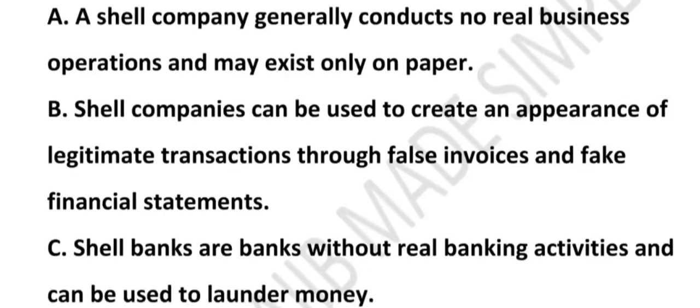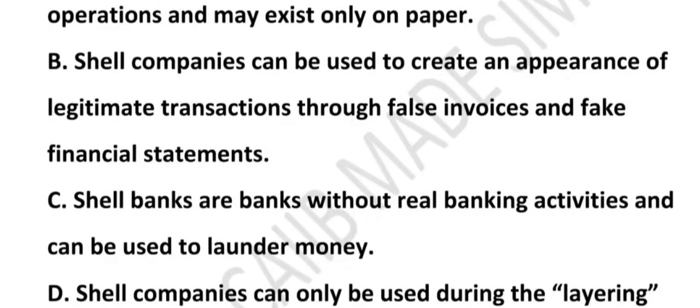Then option B, shell companies can be used to create an appearance of legitimate transaction through false invoice and fake financial statement. Is this correct? Yes, it is correct. What does this mean? It means company use them to fake transaction. For example, a drug cartel sells imaginary goods to justify dirty money, like a fake receipt to claim you bought a laptop you never owned.